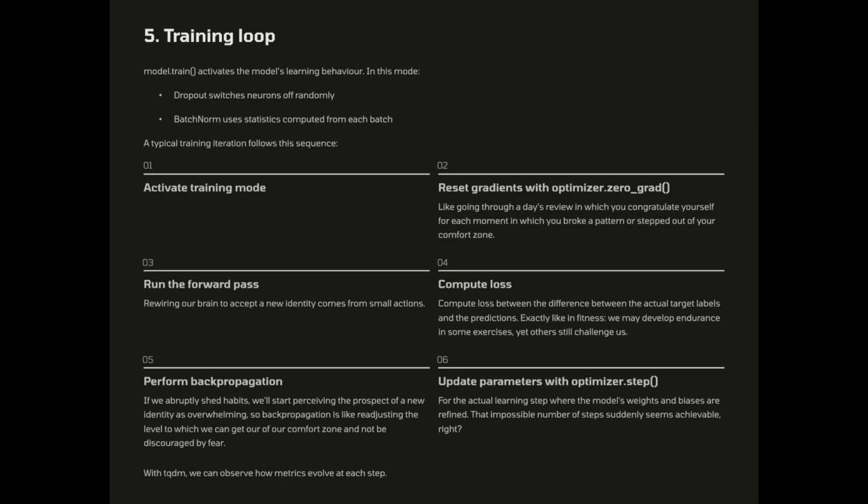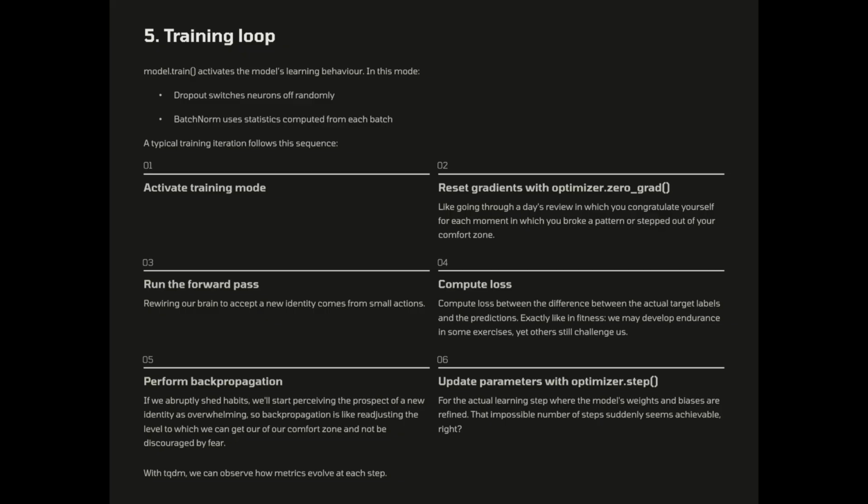Training loop: model.train activates the model's learning behavior. In this mode, dropout switches neurons off randomly. Batch norm uses statistics computed from each batch. A typical training iteration follows this sequence. 1. Activate training mode. 2. Reset gradients with optimizer.zero_grad, like going through a day's review in which you congratulate yourself for each moment in which you broke a pattern or stepped out of your comfort zone.